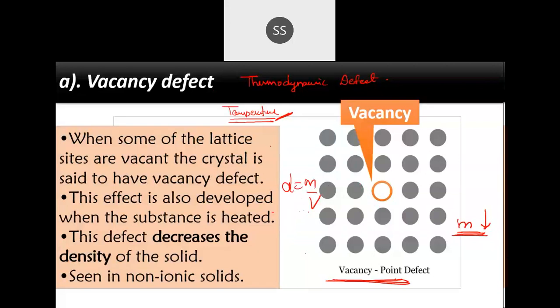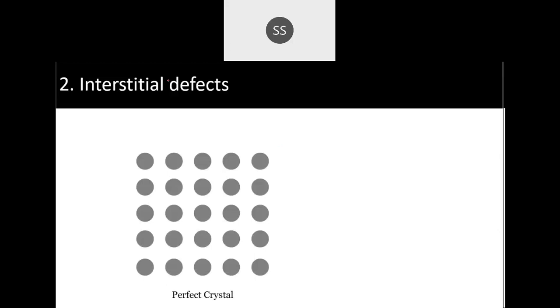Now moving on with the second defect, that is the interstitial defect. Let us understand what is interstitial. Interstitial means this site you can see here. This is the space available between the atoms. These atoms are in contact with each other, so there is not much space. If I have one atom here, then I have the next atom and then the next one after the other.